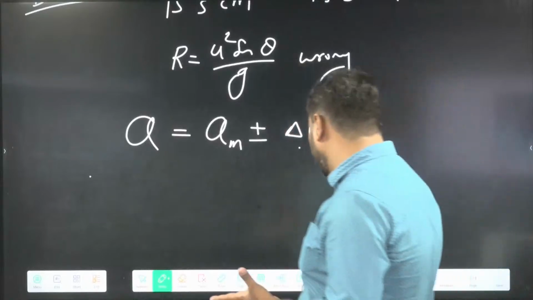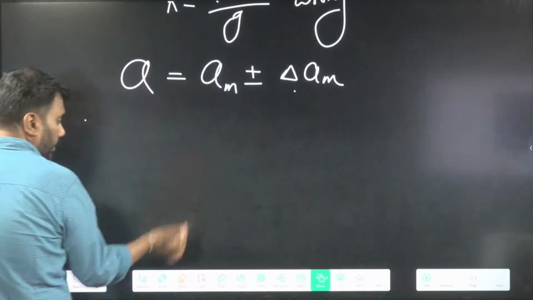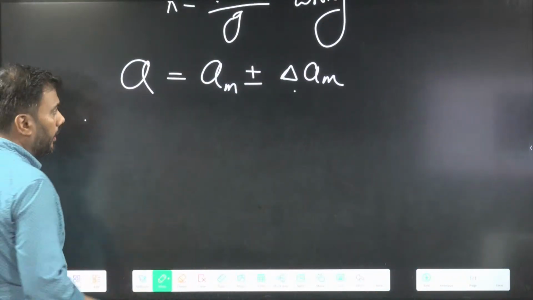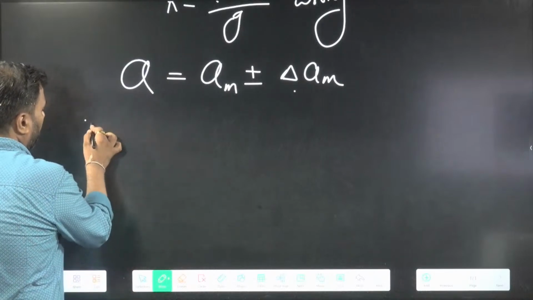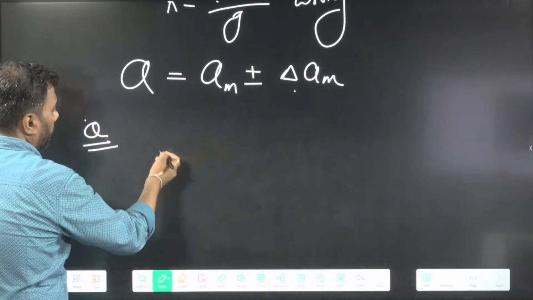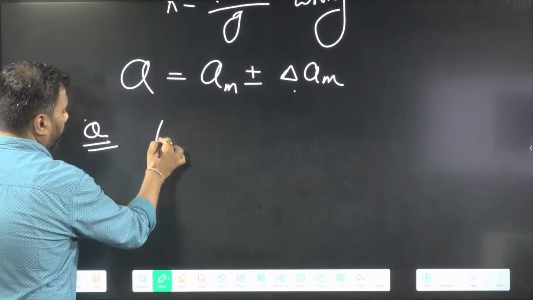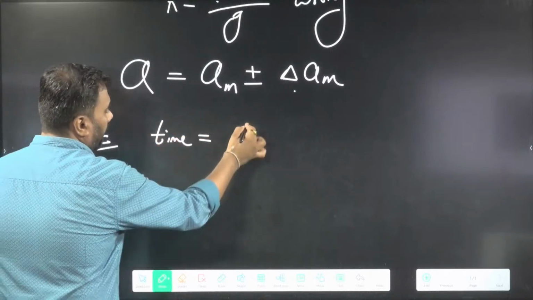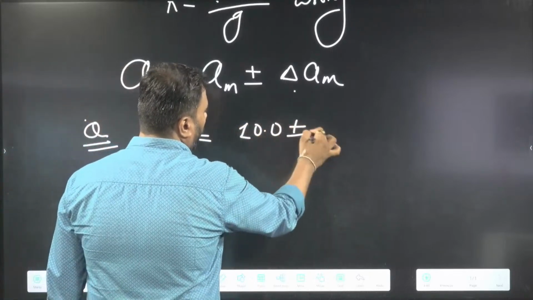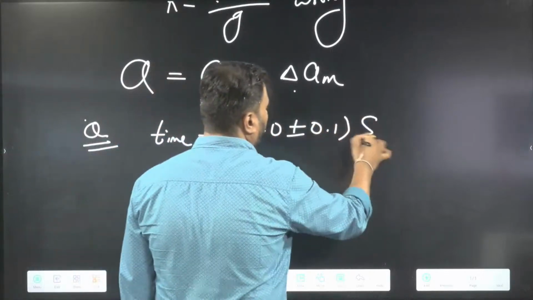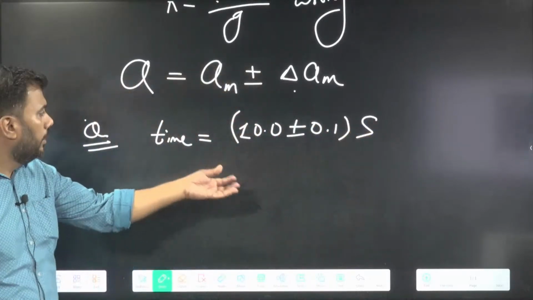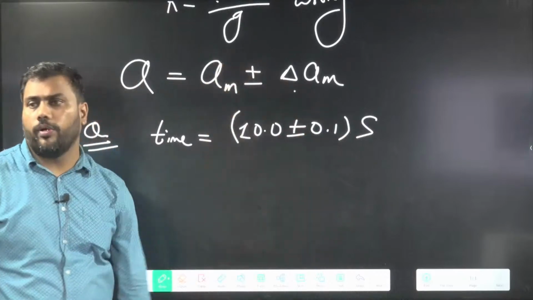Now, we have also discussed percentage error and relative error. So let's say time is given as 10.0 plus or minus 0.1 second. Suppose I am writing time as 10.0 plus or minus 0.1 second.